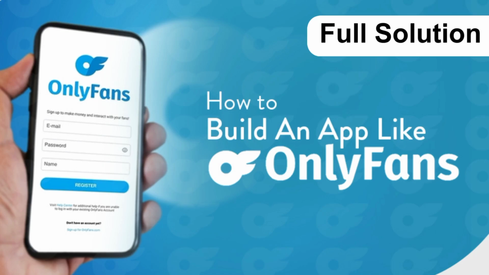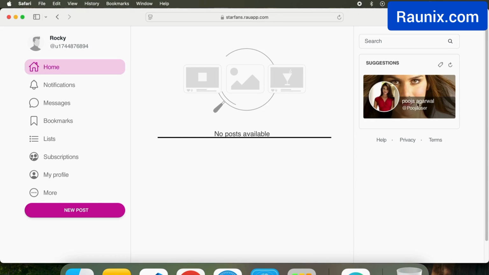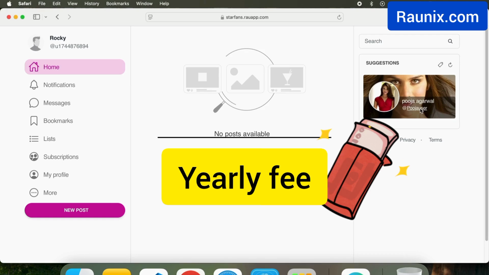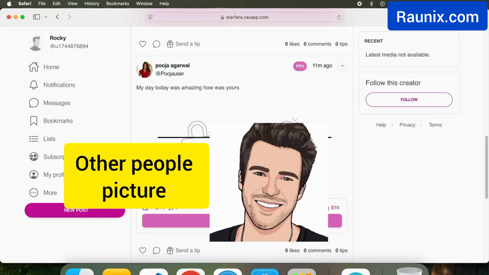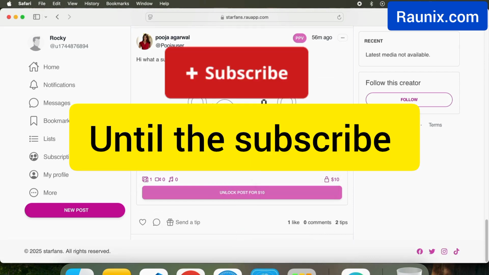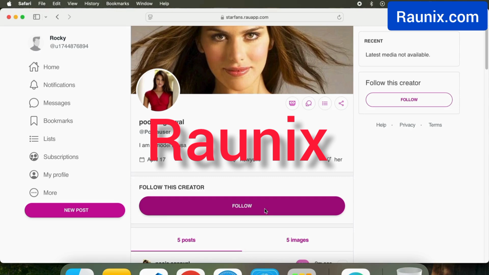Do you want to make your own website and application like OnlyFans, where people can make a profile and people who are interested to see those profiles will need to pay a monthly or yearly fee to see those photos? Like this, where people can see other people's pictures but cannot see them until they subscribe. So let me show you the latest application and website created by Ronix like OnlyFans.